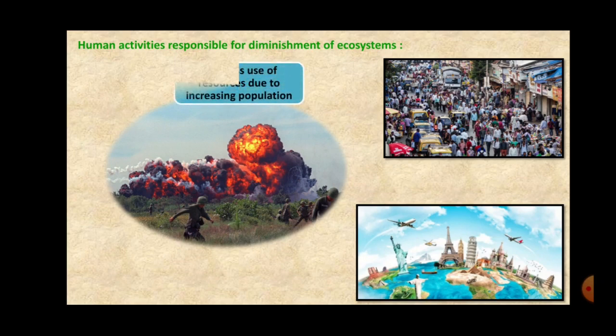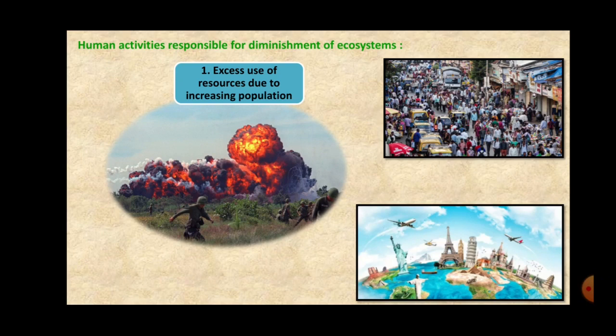The very first activity is excessive use of resources due to increasing population. Now, as I said, our population is increasing day by day, and thus the needs and requirements of this population are also increasing.